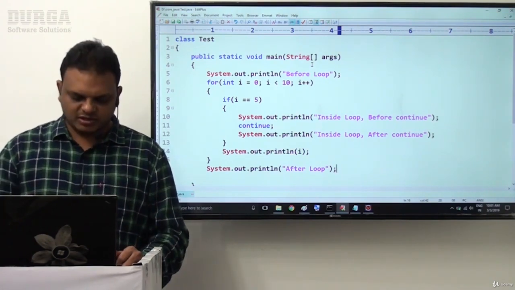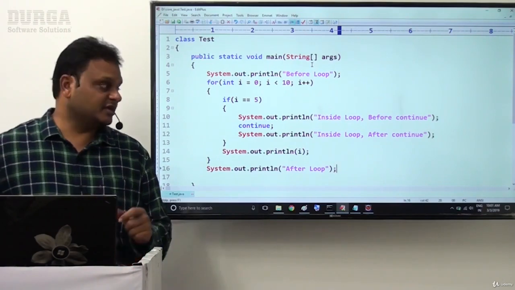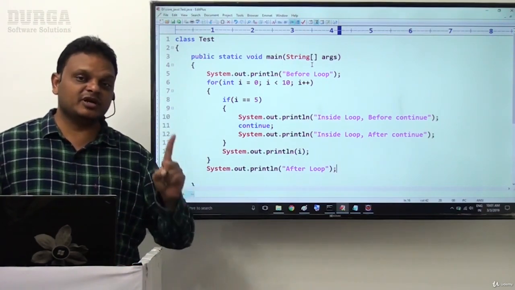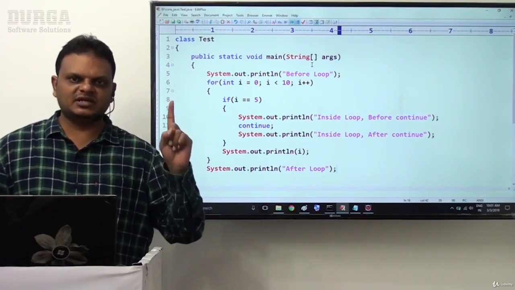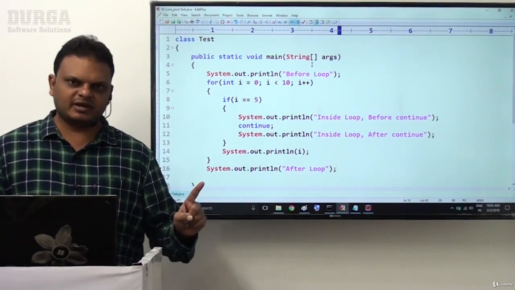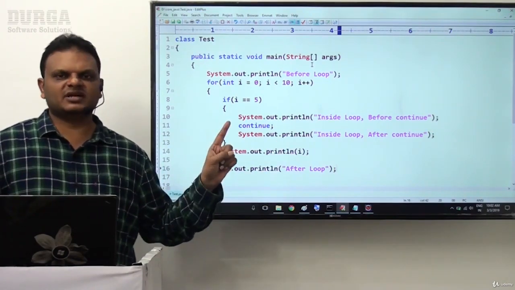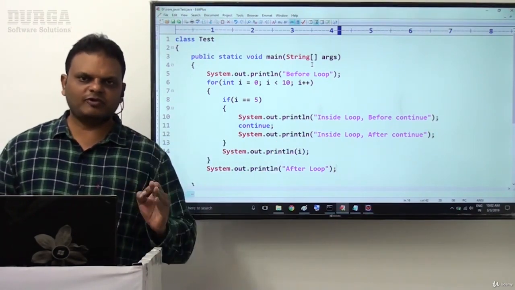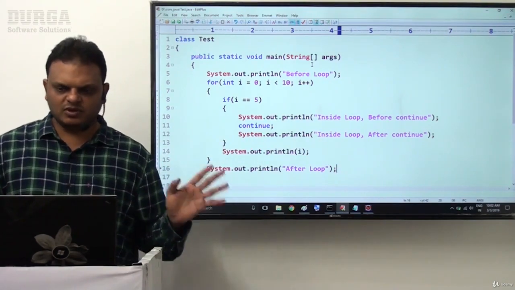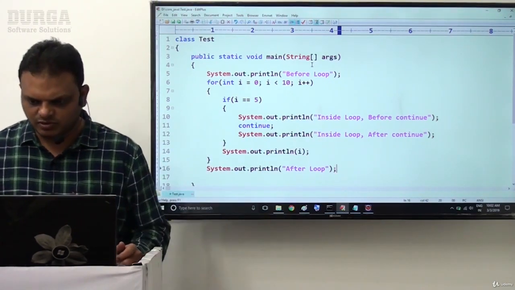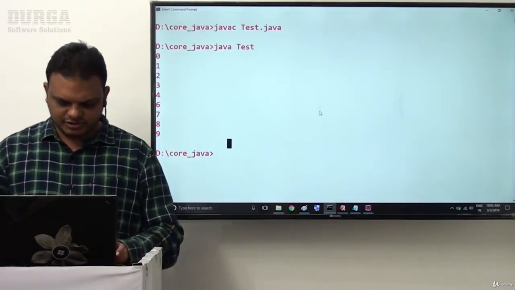Right, exactly. Now here we are able to get a compilation error. Why are we getting a compilation error here? If you write any statement immediately after the continue statement, that statement is an unreachable statement. Unreachable statements are identified by the compiler. Since JVM can never reach the statement, the compiler will recognize that point and provide an error in this particular location. That error would be: unreachable statement. Now let us check this.